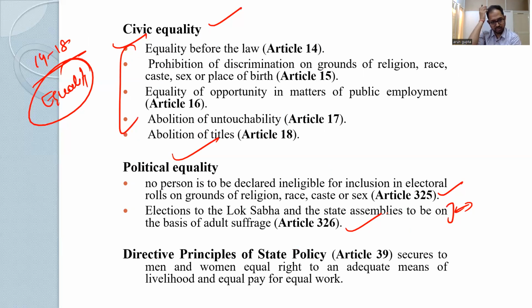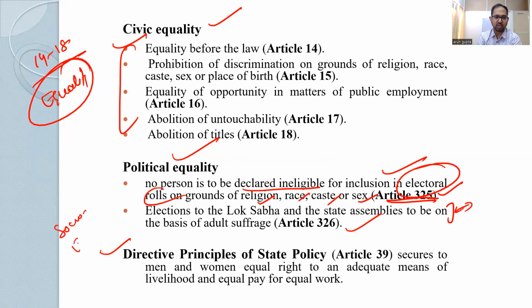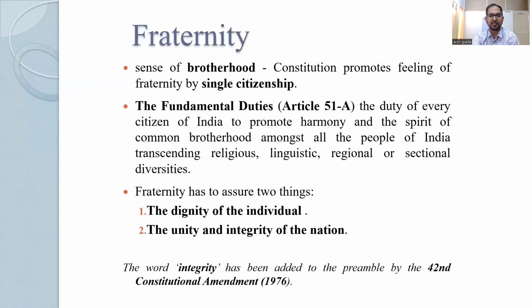No one can be declared ineligible from the electoral rolls on the grounds of religion, race, caste, or sex. Article 325. Then DPSP are also, as we have talked about, part of socio-economic equality. If you remember the previous video, we've talked about it in the DPSP section. And also we will be talking about the DPSP in detail in further upcoming videos.